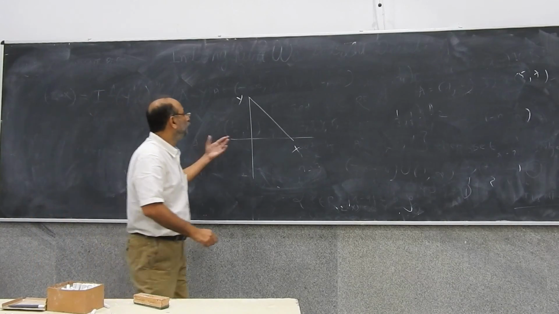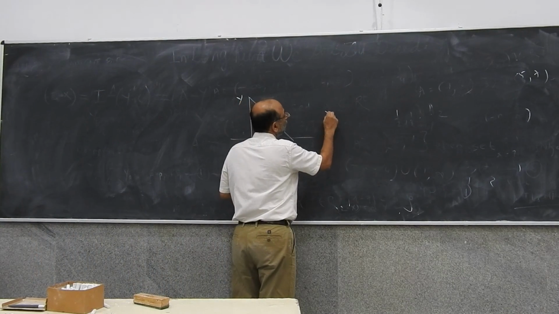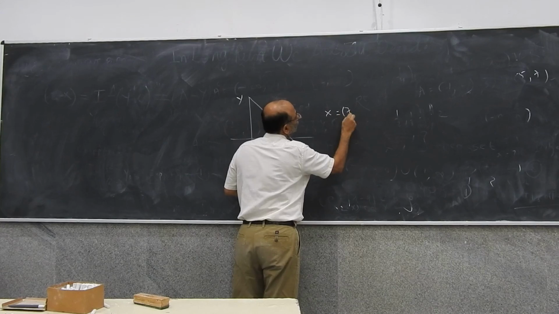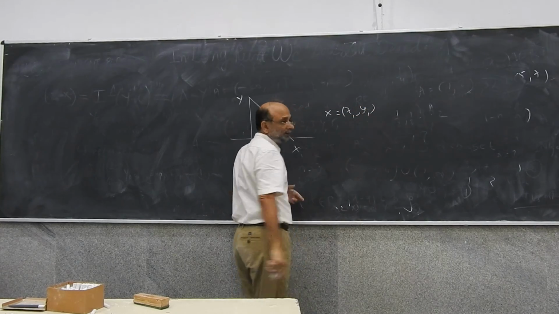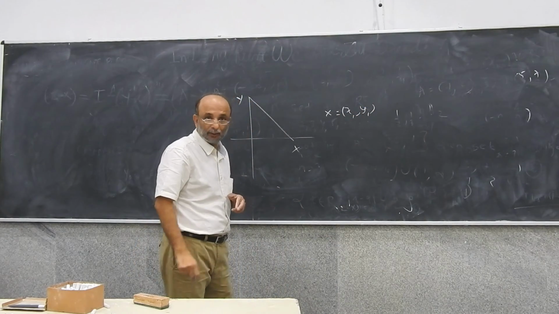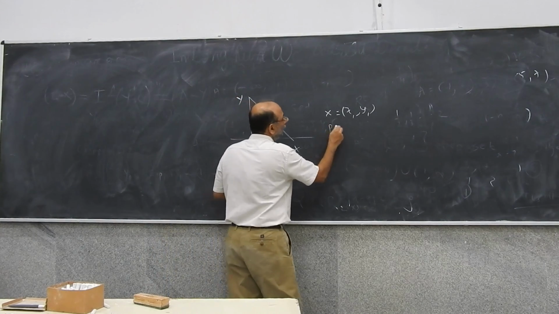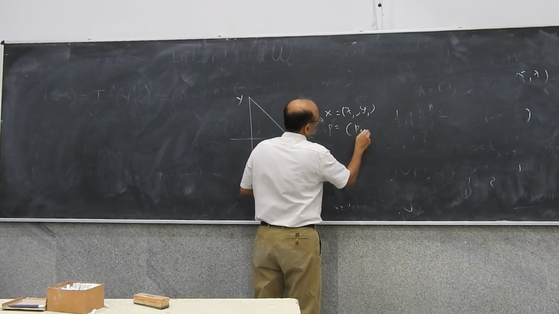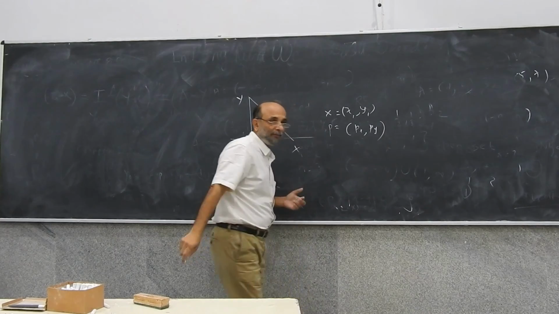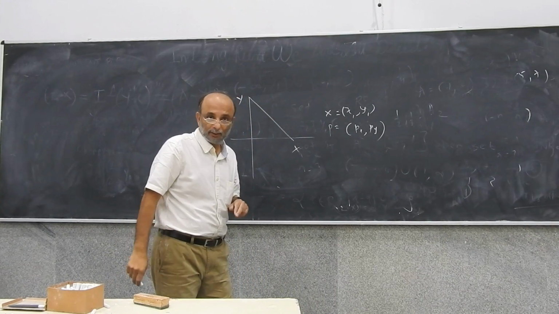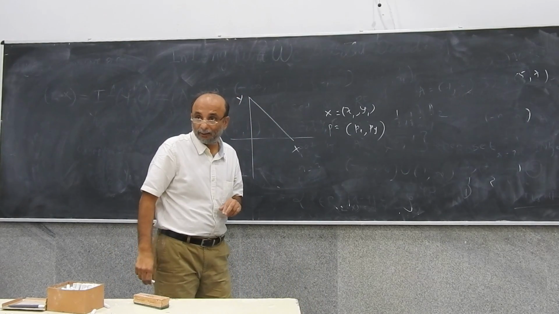So if you think of a consumption bundle, X, it is (x1, y1), right? And you think of a price as (Px, Py), right?